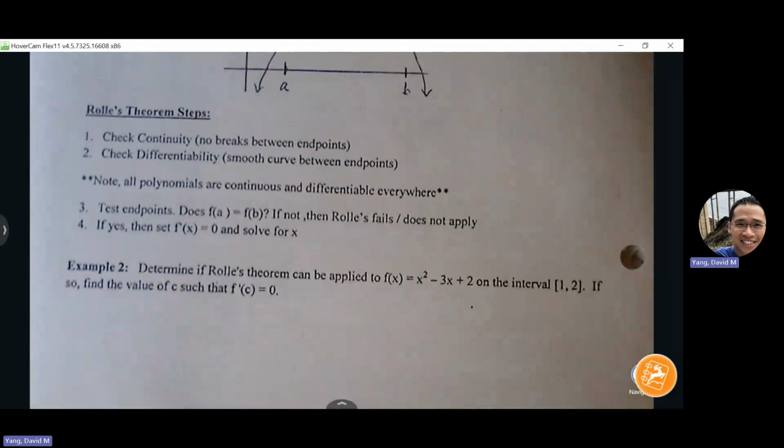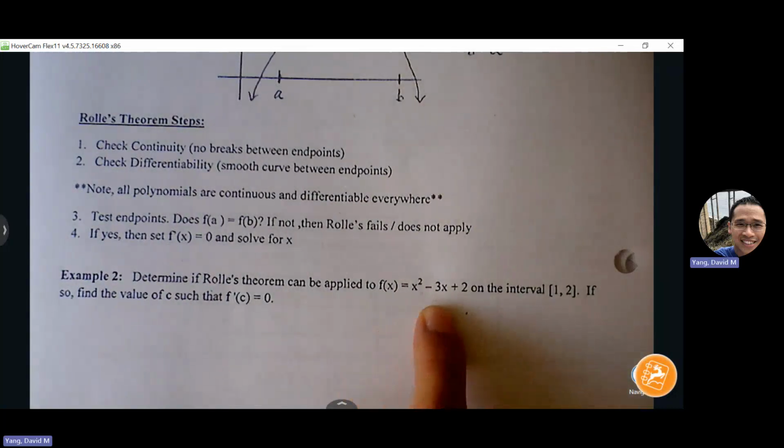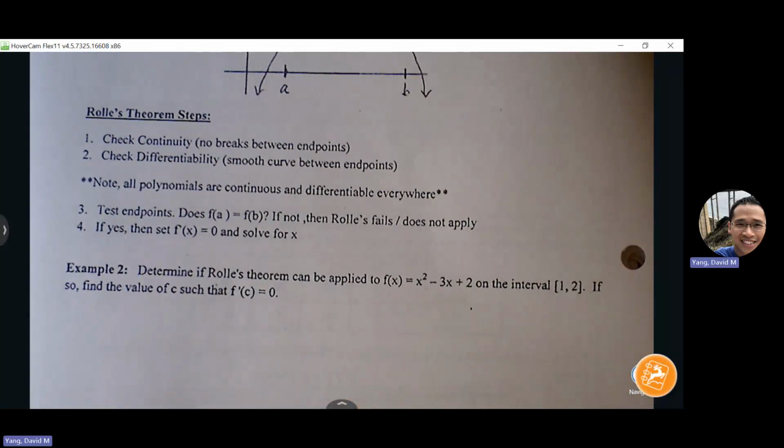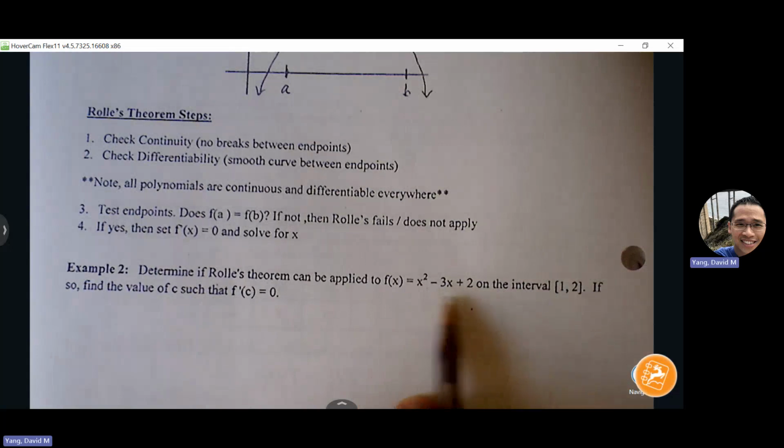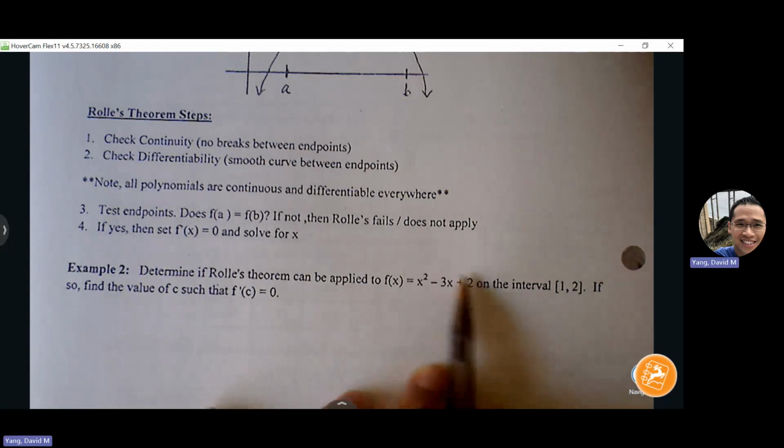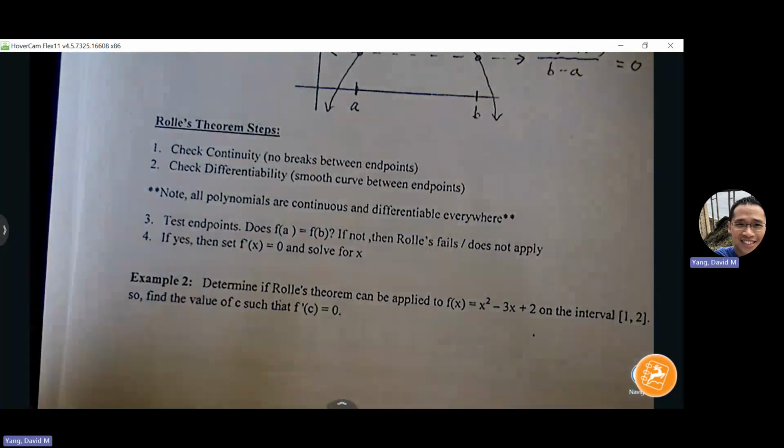All right, determine if Rolle's theorem can be applied for our function on the interval from 1 to 2. If so, find the value of c such that f prime of c is equal to 0. So first things first, we have to check our conditions. Is our function continuous and differentiable? Yes. It's a polynomial, right? Polynomial is going to be safe all the way through.